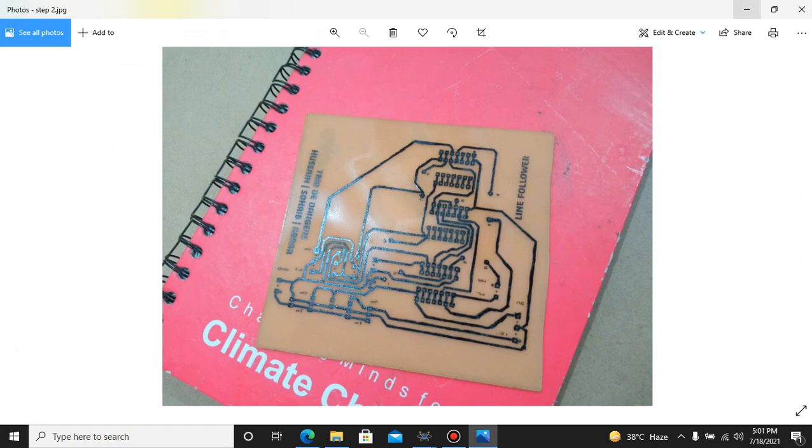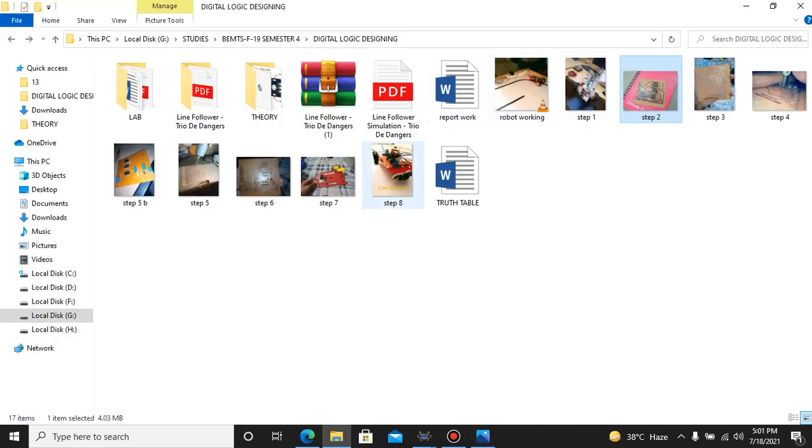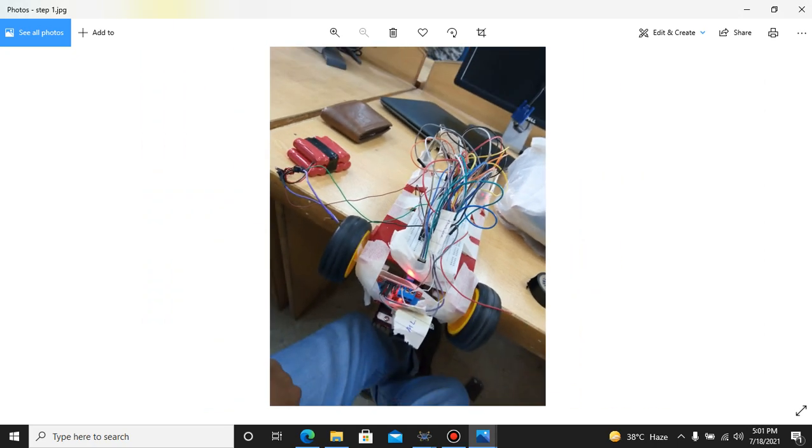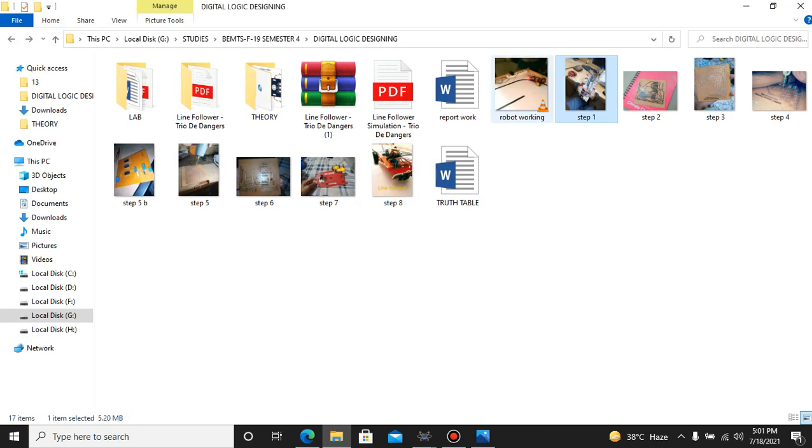During this we have tested our circuit on the breadboard as well. The breadboard was quite complicated. We designed it all on the breadboard, and we had to use a lot of connecting wires, and it was quite complicated. We have used batteries and stuff like that, and after that we saw that practically our circuit is also working. So after taking the logic on the breadboard, we have made our PCB.